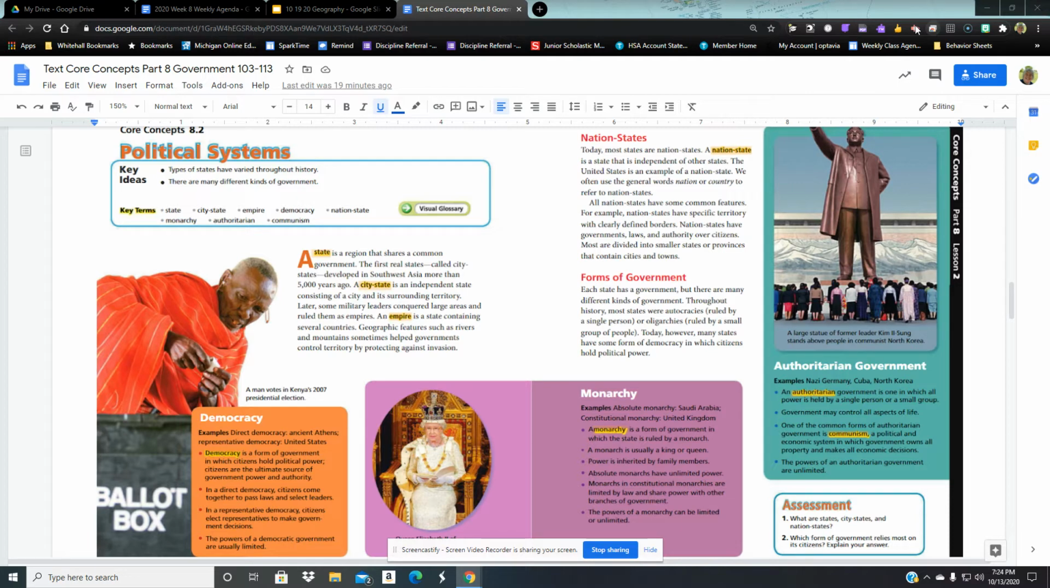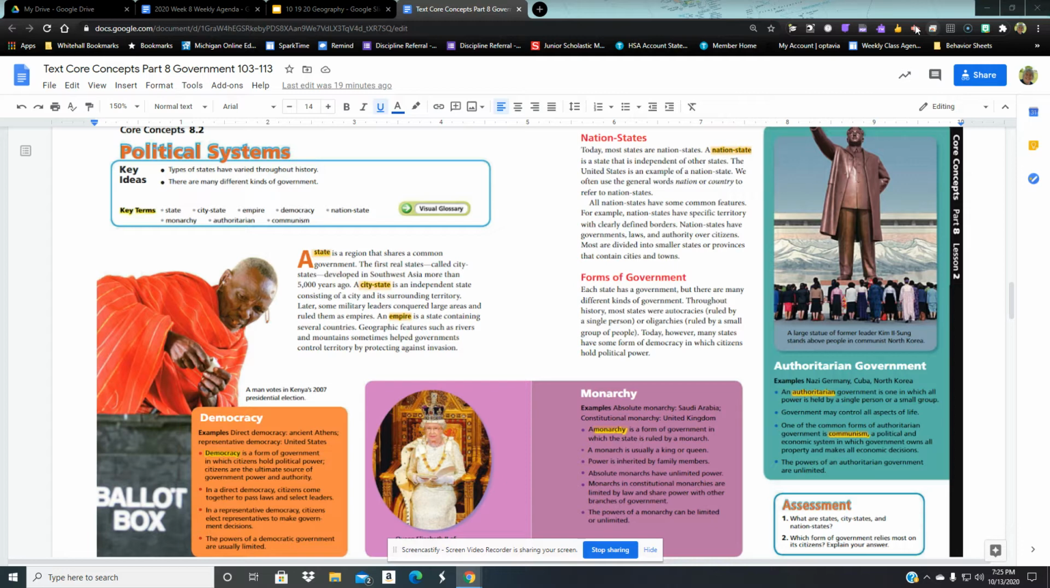Later, some military leaders conquered large areas and ruled them as empires. An empire is a state containing several countries. Geographic features such as rivers and mountains sometimes helped governments control territory by protecting against invasion.